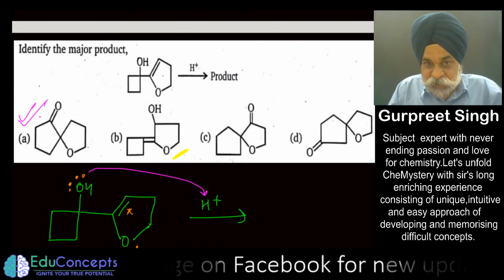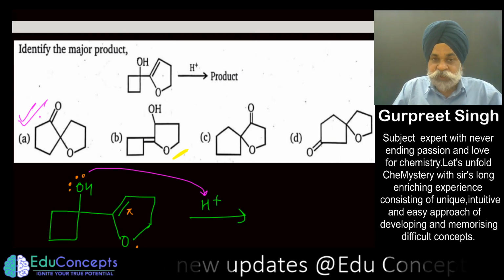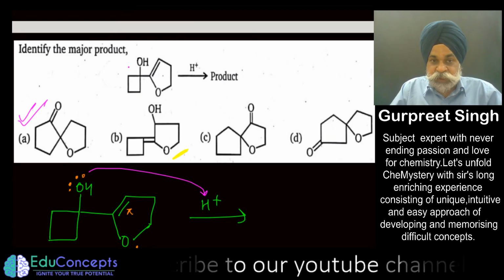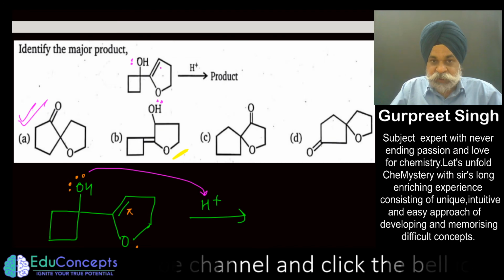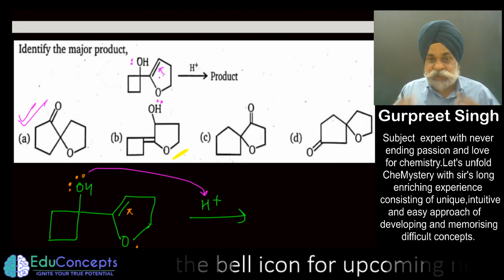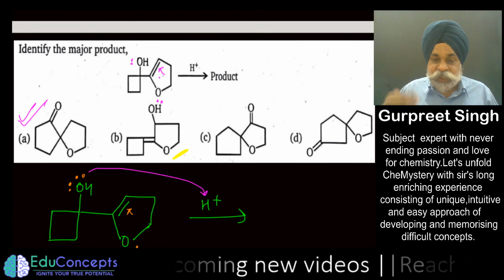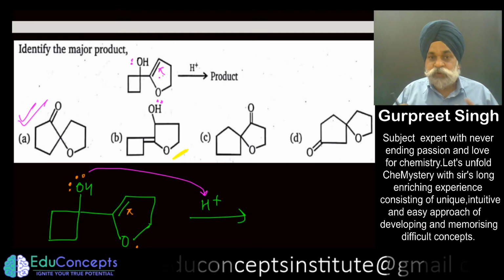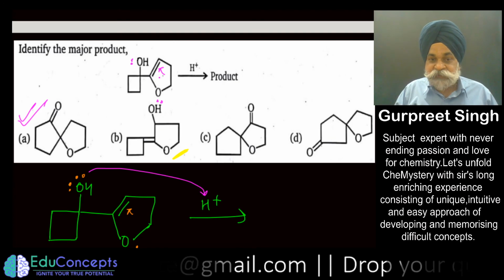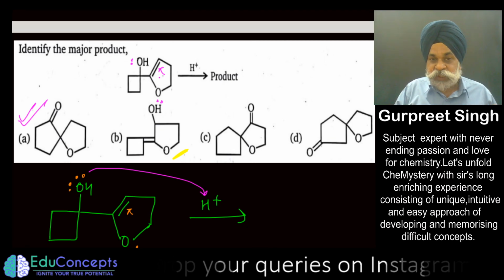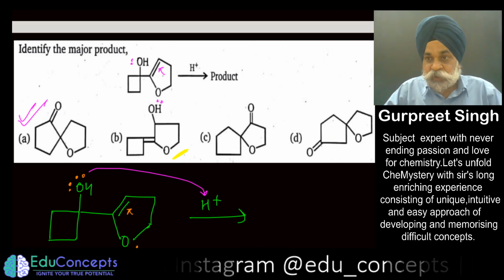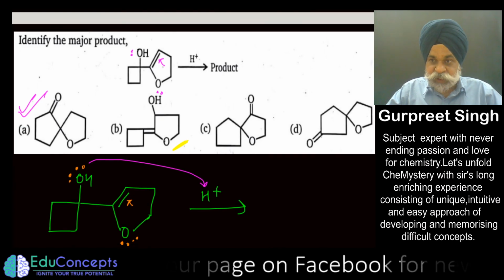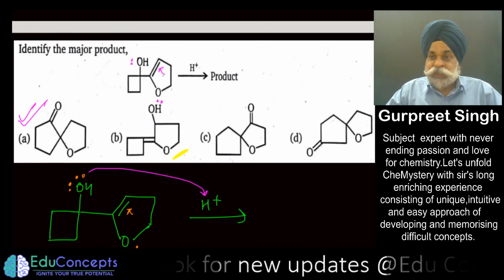The good part of this question is that it gives you a fair amount of understanding of how to approach a question in organic chemistry. There is a lone pair here, there is a lone pair here, there is a pi bond here. So I attacked everything, and this is my suggestion. If you are building up your organic chemistry from the start, the best advice is that you should go for all hit and trials. That gives you a skill set of why not to think it this way or that way. So I hope you have understood this question, and this is quite a good question, informative and concept building. Thanks a lot.